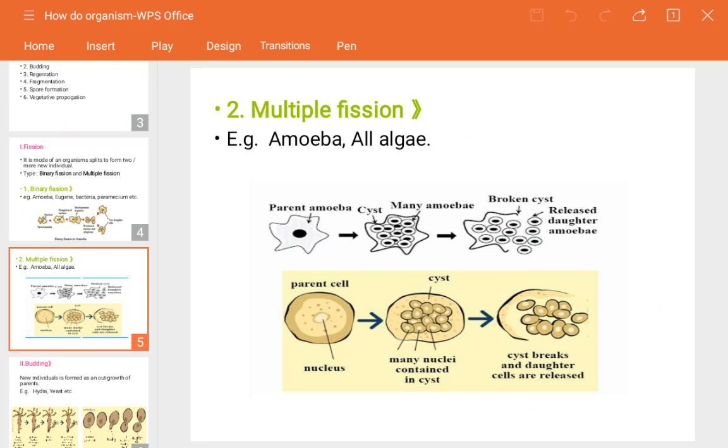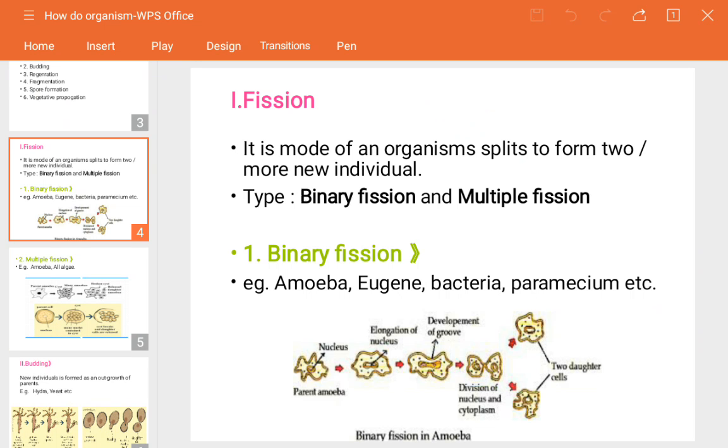Longitudinal means lengthwise, along a specific plane. So it divides along the length, but it cannot break down horizontally. You can see in the case of the amoeba, in binary fission it divides by forming a groove. But Leishmania is a protozoan which also undergoes binary division, but it divides by the lengthwise, that is the longitudinal plane.